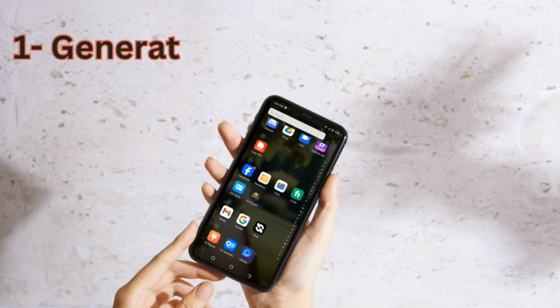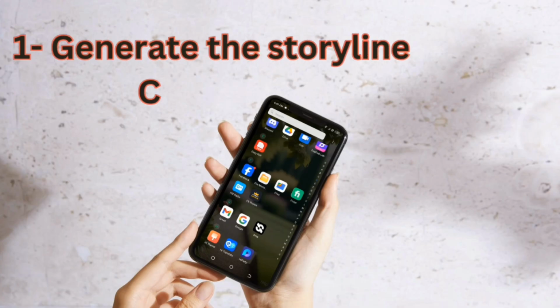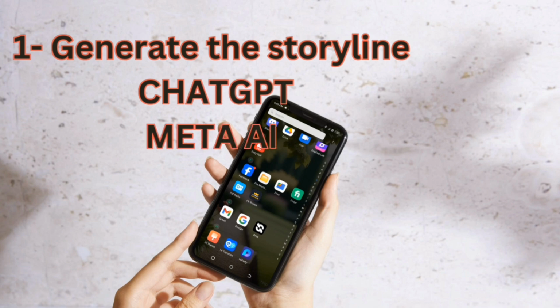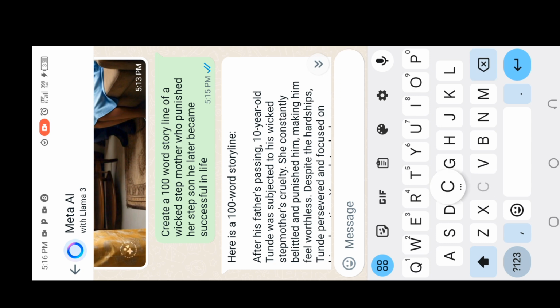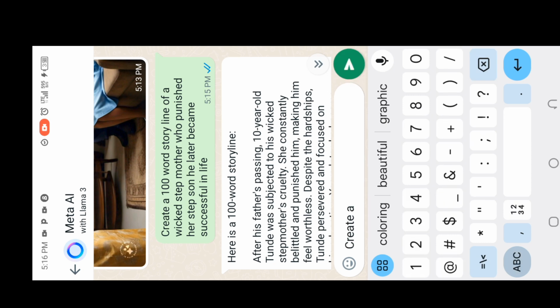If you don't have any storyline, you can use ChatGPT or MetaAI to create one. Firstly, you need to click on your app, your WhatsApp app, search MetaAI.